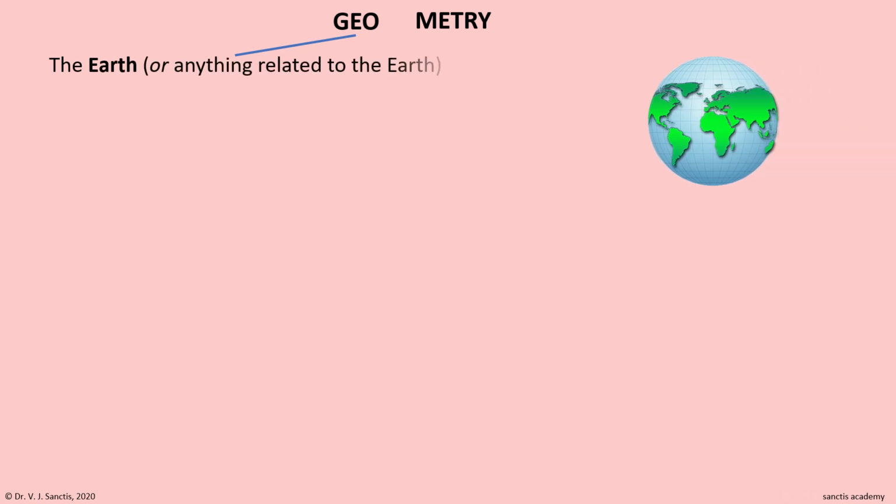The word geometry comes from two Greek words, geo and metri. Geo means the earth or anything related to the earth, and metri means measurement. So primarily, geometry means measurement of the earth or anything related to the earth. The subject is so called because the ancient intellectuals used the knowledge of geometry to measure the earth as a whole and various distances on it.